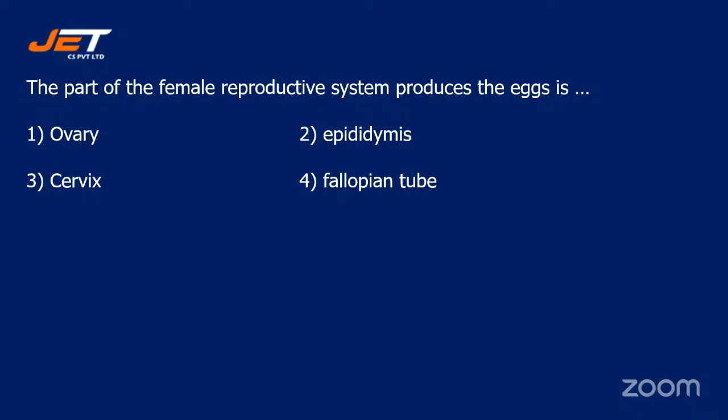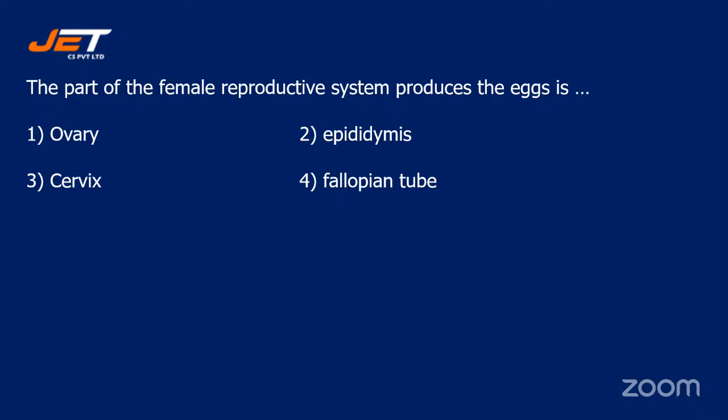So starting the class with the first question that says, the part of the female reproductive system that produces the egg is, and your options are number one, ovary, number two, epididymis, number three, cervix, number four, fallopian tube. So which is the correct answer? Quickly write in the chat box. Hurry up, students. You will get only 30 seconds to answer each question.